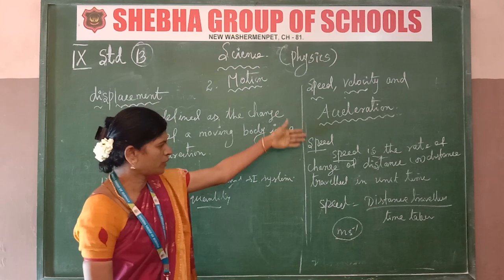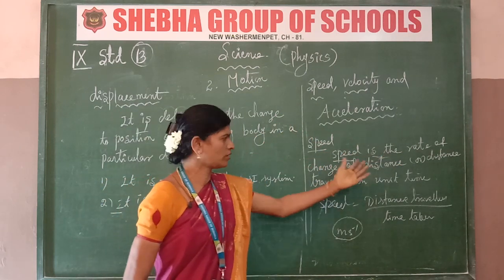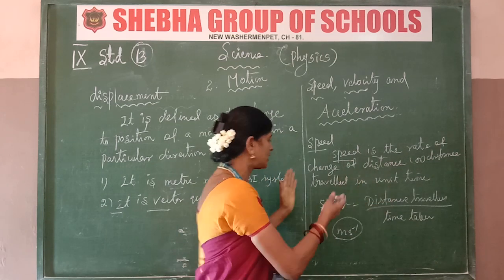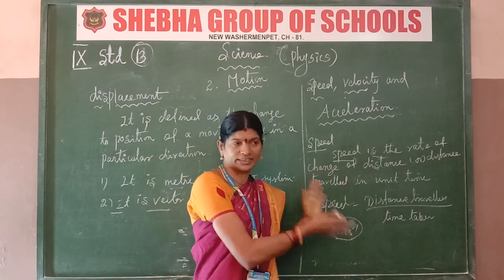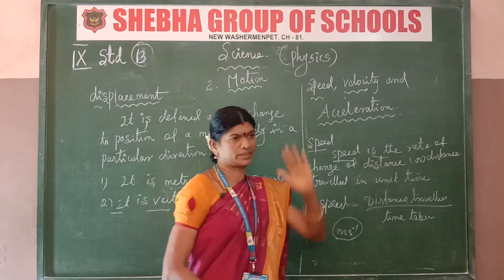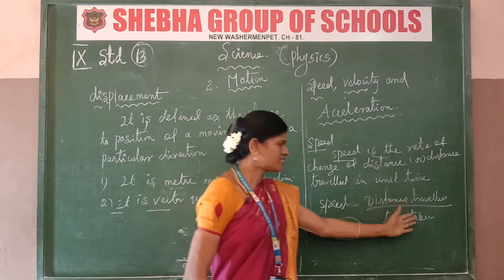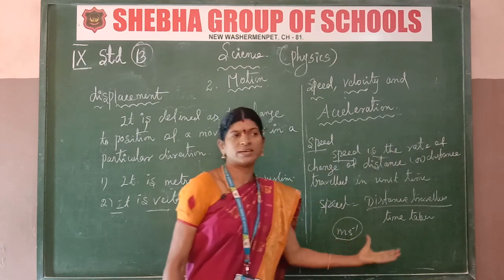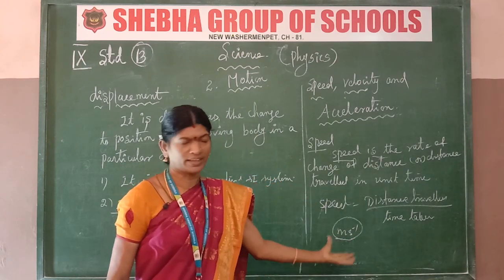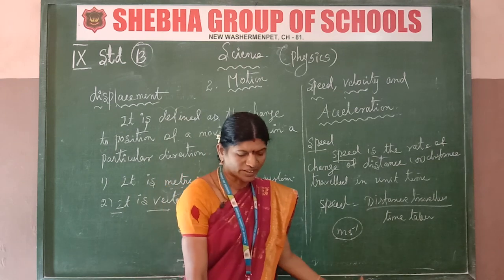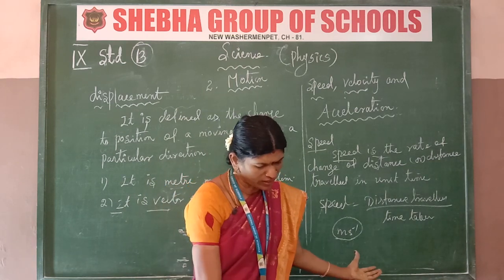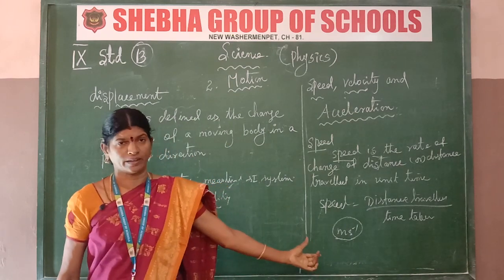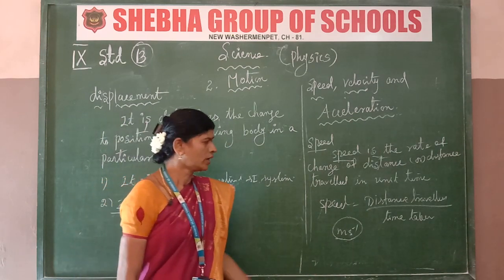Once again, speed is the rate of change of distance, the distance traveled in a unit of time. Speed equals distance traveled divided by time taken. It is measured in meters per second. Velocity is the vector quantity; speed is a scalar quantity.